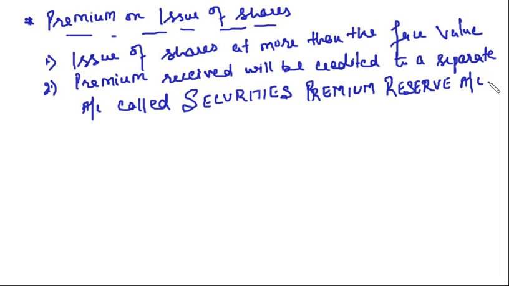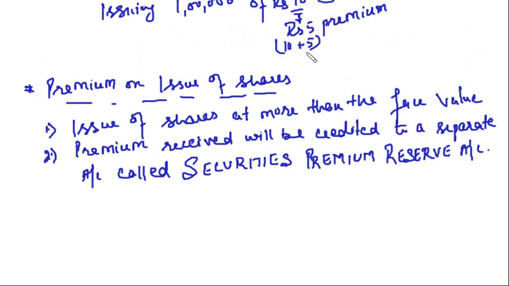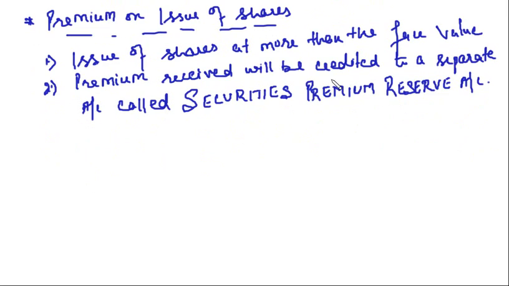Now we say that if we receive the premium on the issue of shares, what is the premium? Rupees 5. If we receive rupees 5 on the shares, that premium will be credited to a separate account called securities premium reserve account.